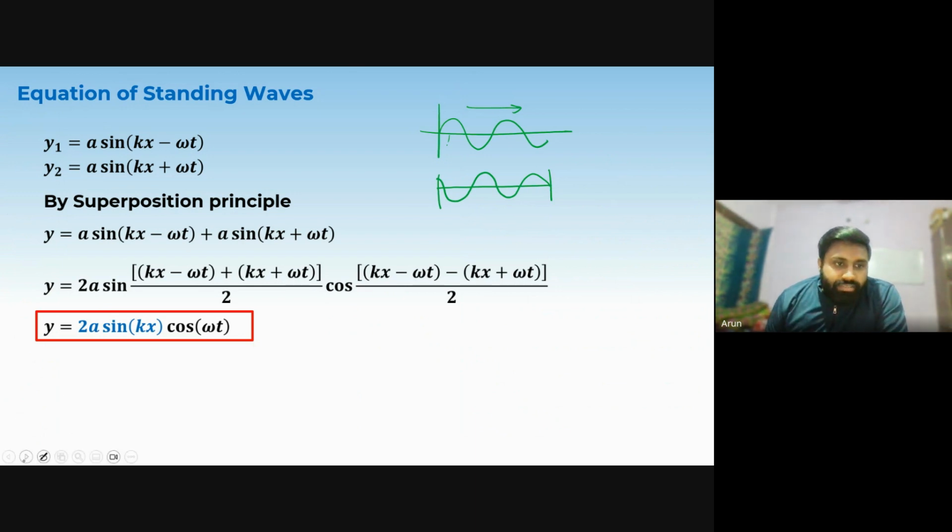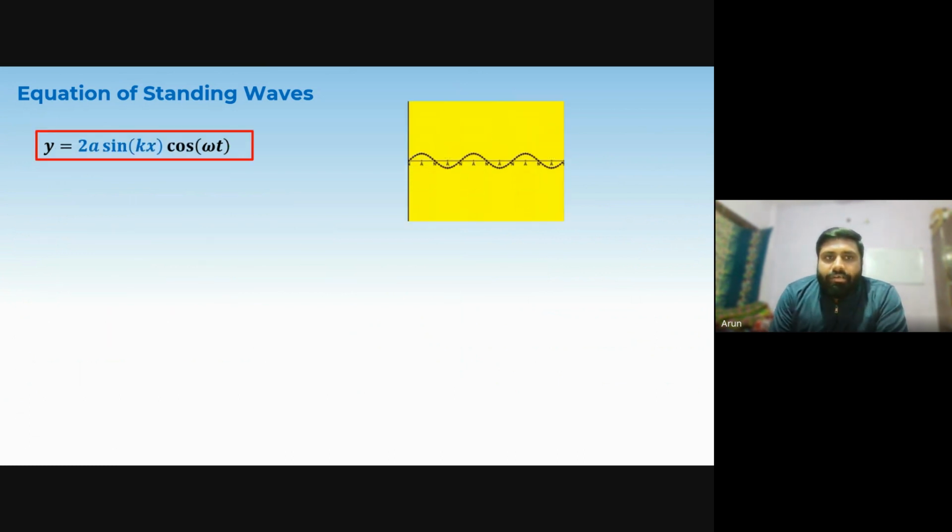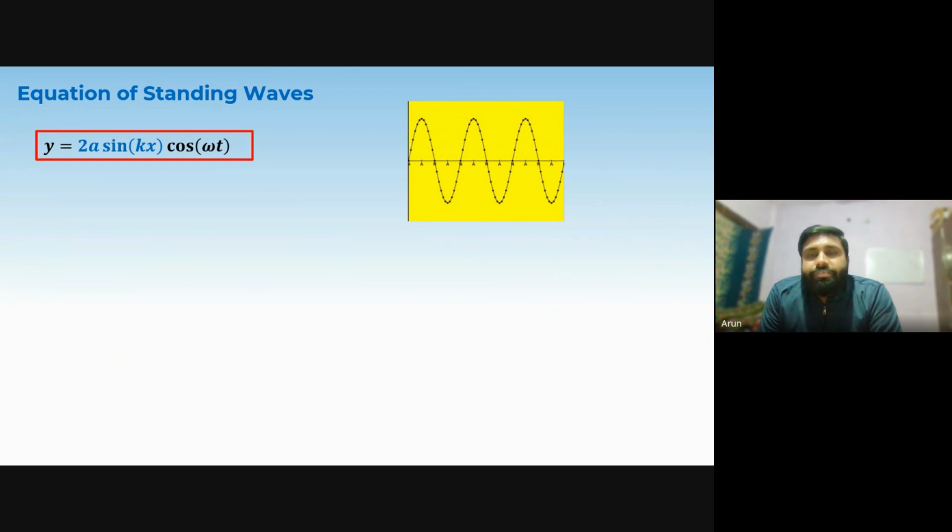If you see in the previous example, the amplitude we have is a function of x, which means each particle of the medium vibrates with the same frequency because omega is the same. In the previous two cases, y1 and y2, omega is the same. In this case also omega is the same, which means the frequency of vibration will be the same. But due to the change of amplitude, because amplitude here is a function of x.